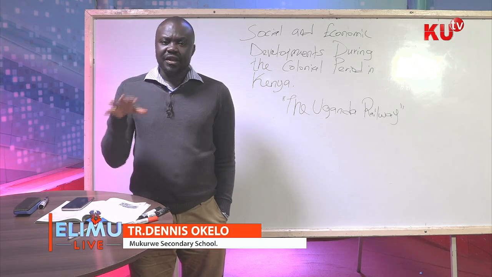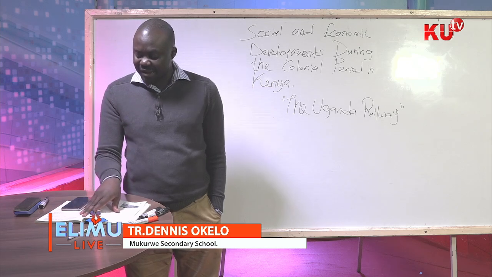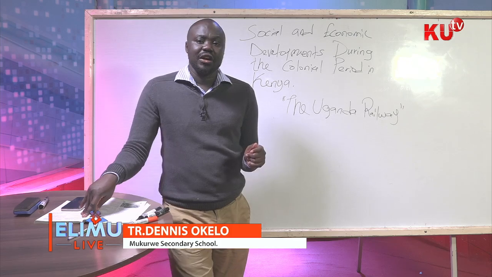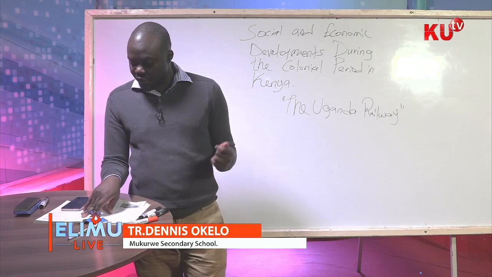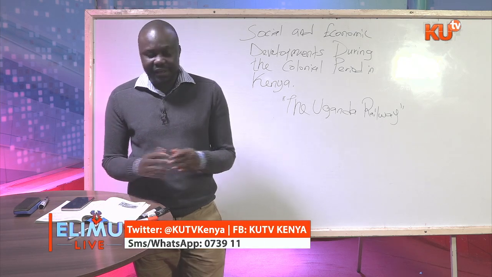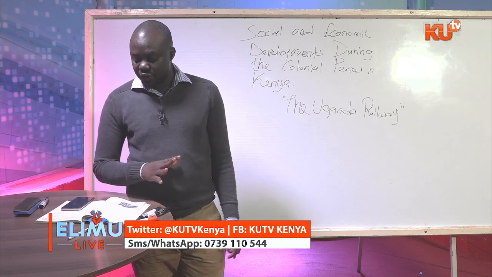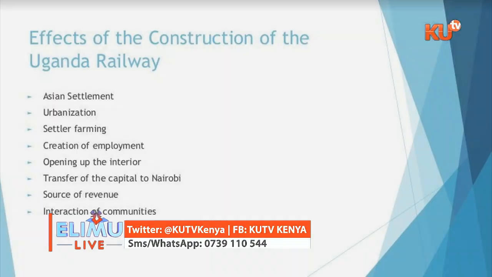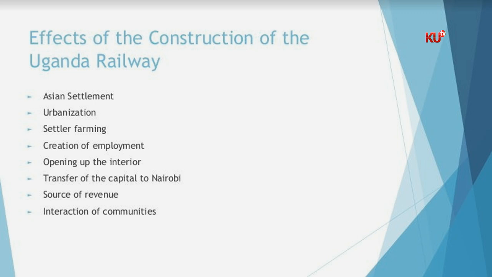Then when the establishment of Nairobi was complete as a major replenishing point, the next thing was that the colonial government transferred the headquarters from Mombasa to Nairobi. Mombasa was also made the way between the coast and the lake. Now this was very, very important. So the railway came as a blessing for Nairobi. Then it was also a source of revenue. How? The colonial government could derive a lot of taxes and income from the income generating activities along the railway line.